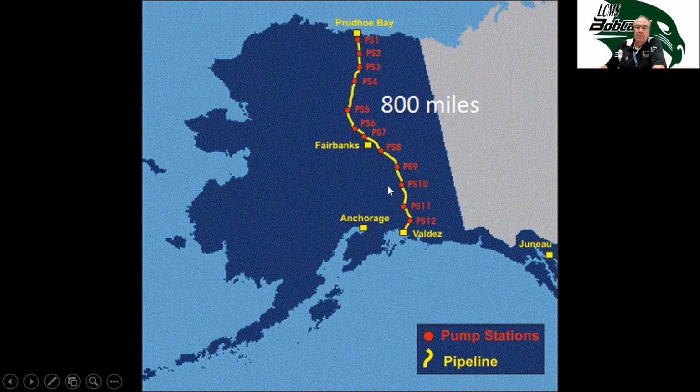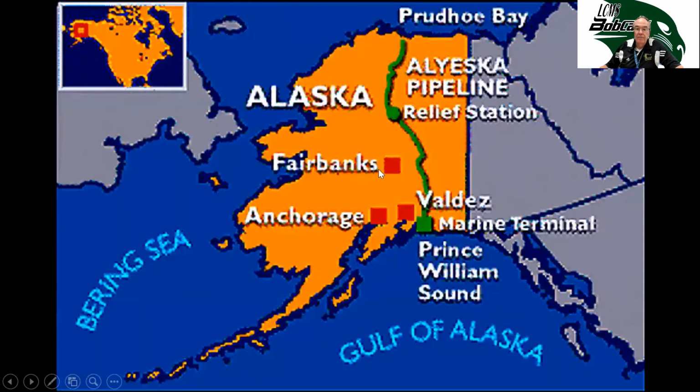A lot of people worry about these pipelines going through the middle of the wilderness. They're hard to protect. And if there's an accident, they could spill crude oil into the middle of Alaska here. We saw the mess it made along the shoreline. Some people worry about terrorists. This is wilderness. It'd be easy to stick an explosive on the side of the pipeline and blow a hole in it and interrupt the energy supply to the United States. And this shows where the pipeline goes in Alaska.